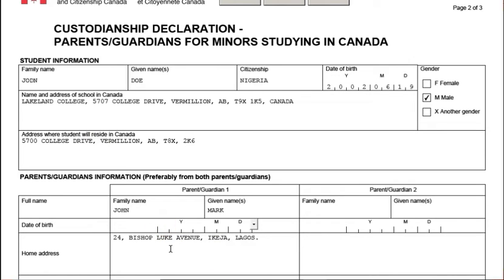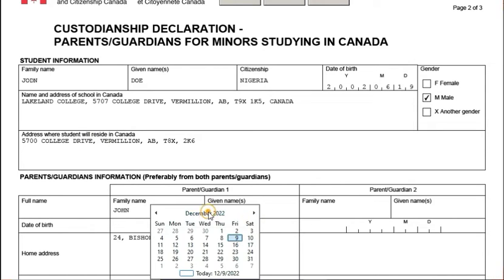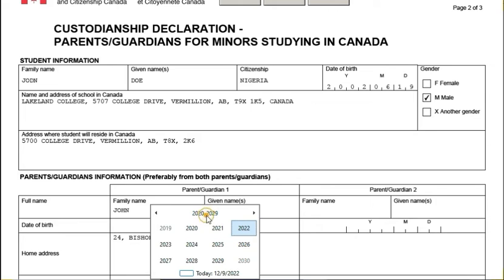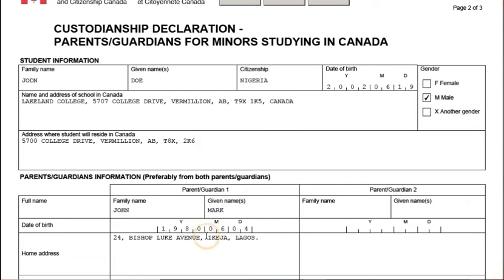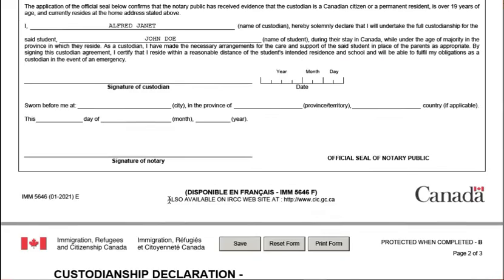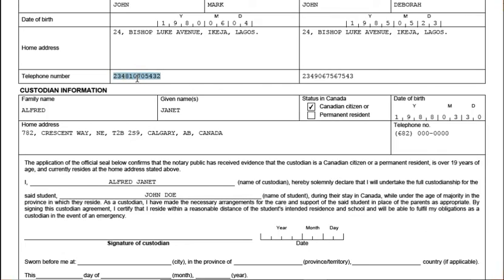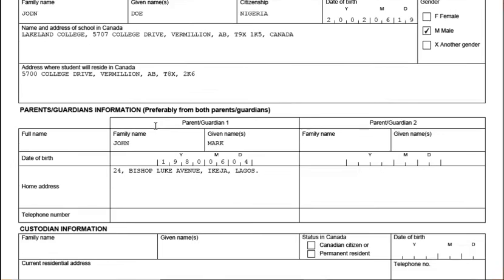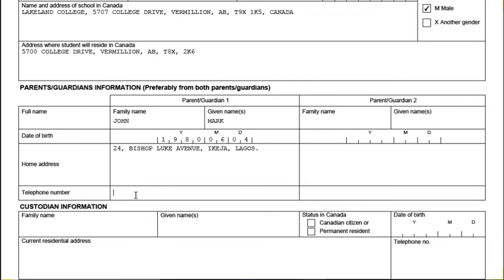And then date of birth, we have 1980, June 4, that is for the father. And the telephone number, we can copy the telephone number also. You have the telephone number here.